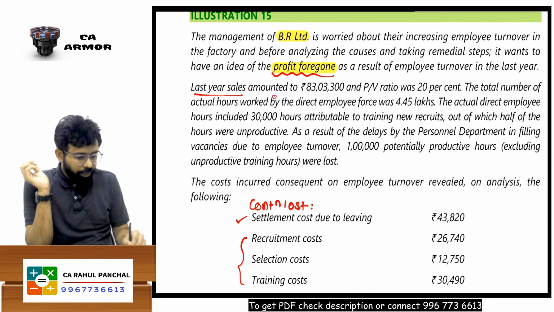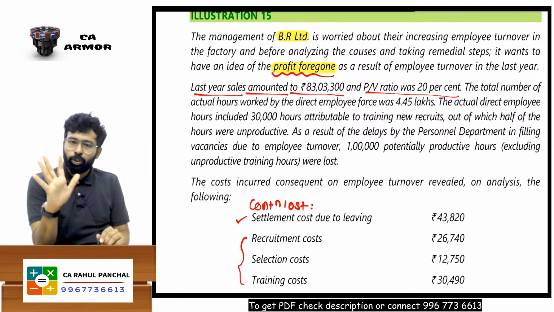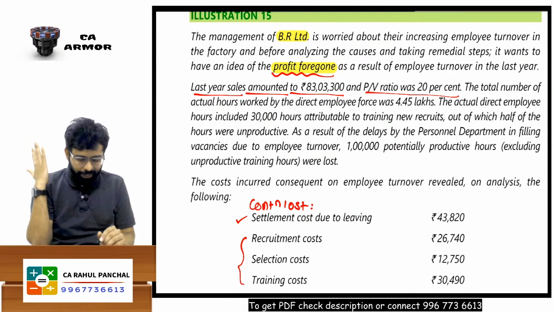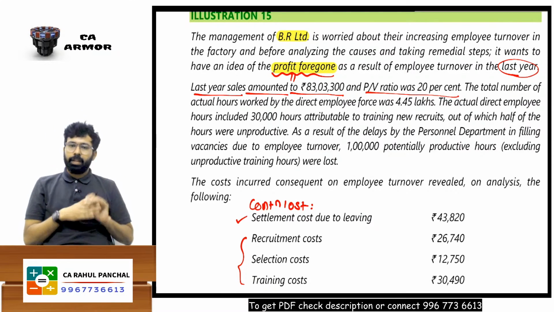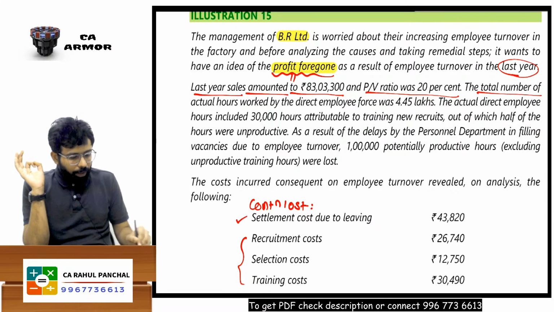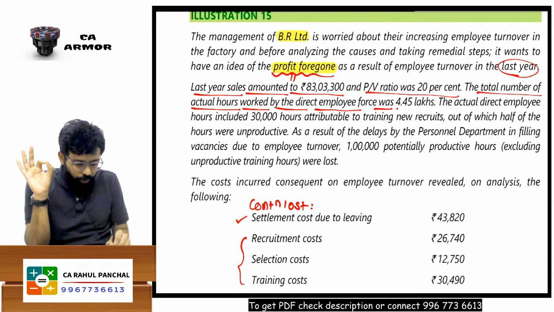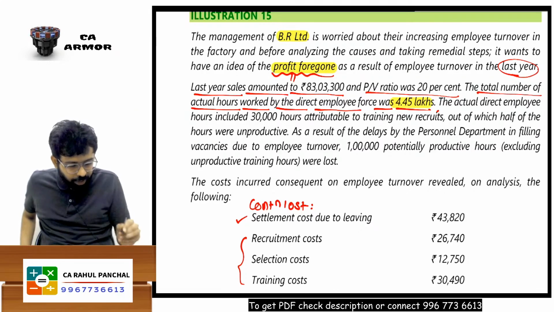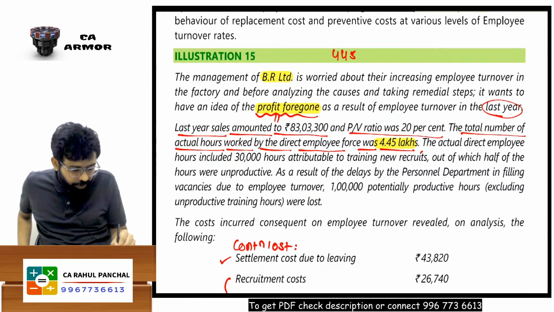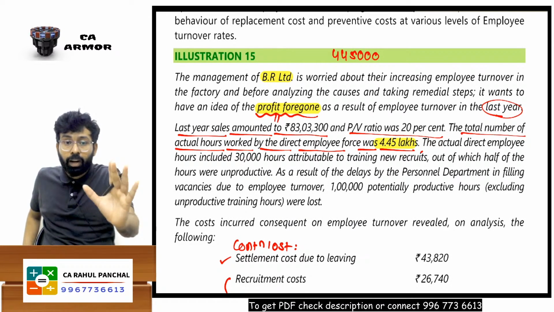Sir, last year, sales amounted to 83 lakh 3,300. PV ratio was 20%. Okay, last year's data is there, and we need to calculate how much profit we have forgone last year. Done. So the total number of actual labor hours worked by the direct employee force was 4,45,000. So sir, in the previous year, my workers have worked for 4,45,000 hours.